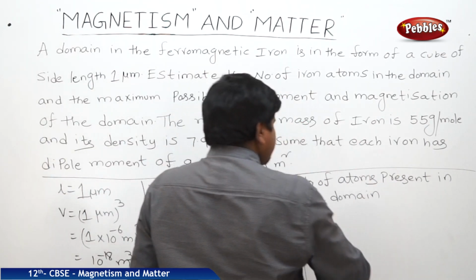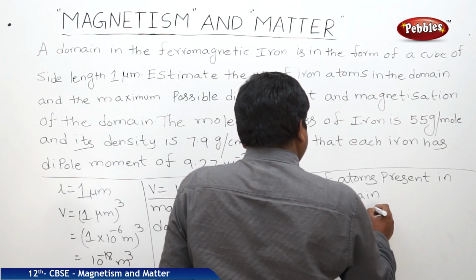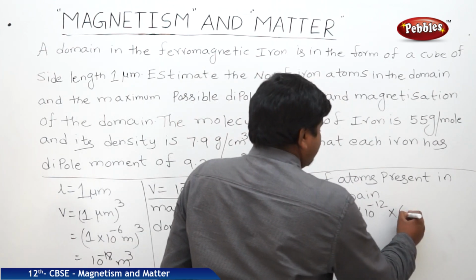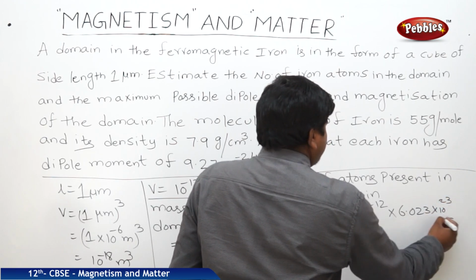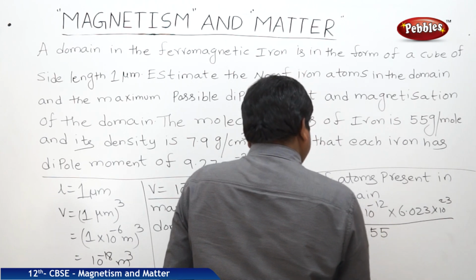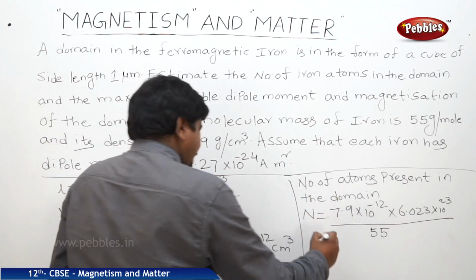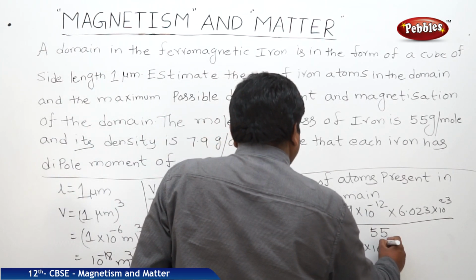So that's 7.9 into 10 to the power of minus 12 into 6.023 into 10 to the power of 23, whole divided by 55. So the number of atoms will be 8.65 into 10 to the power of 10 atoms.